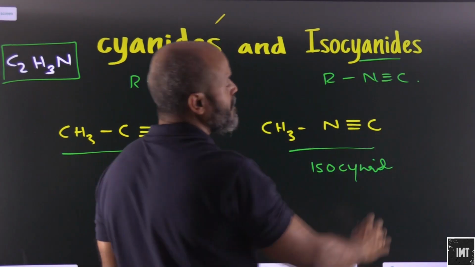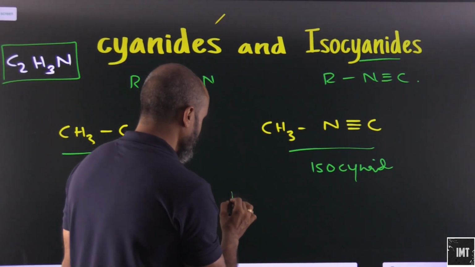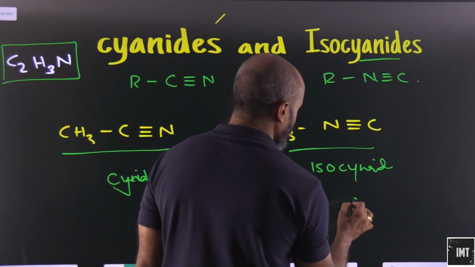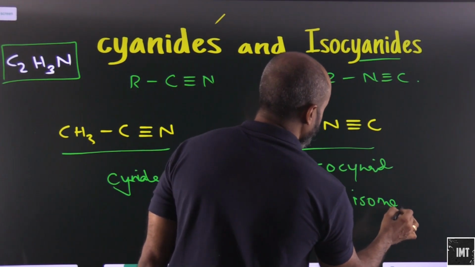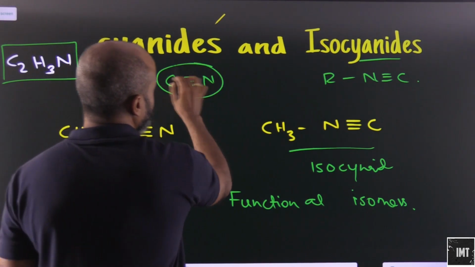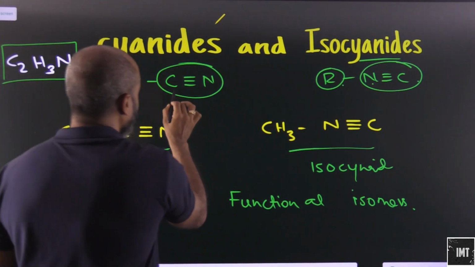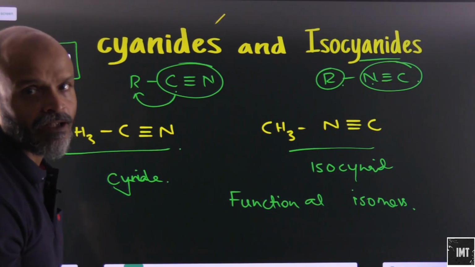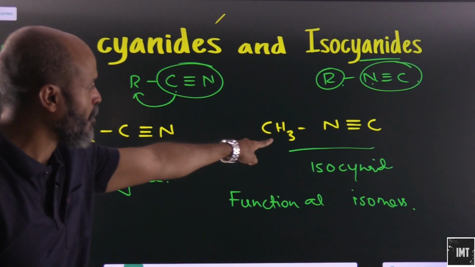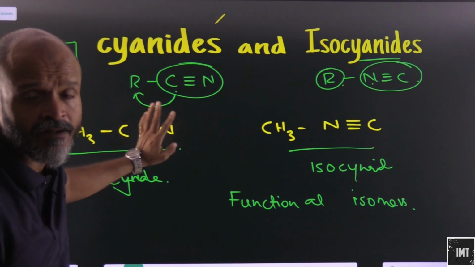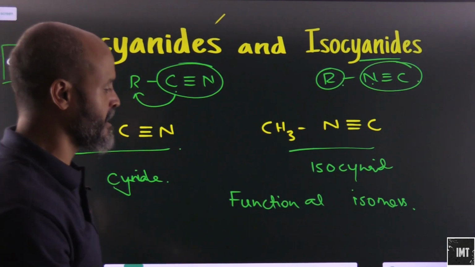These are also functional isomers. These are also again what? Functional isomers, because what is happening here is that their functional groups are different. Here we have C triple bond N, and here we have the N attached to the alkyl group. Here we have the C attached to the alkyl group. Again, if you look at them, both will have the same number of carbon atoms, the same number of nitrogen atoms, and the same number of hydrogen atoms. Okay,